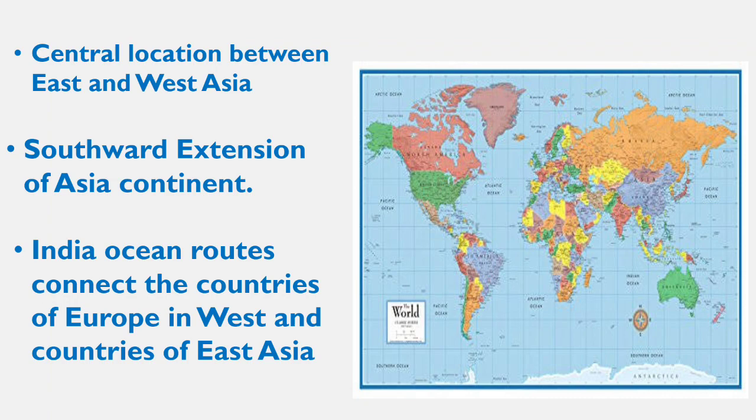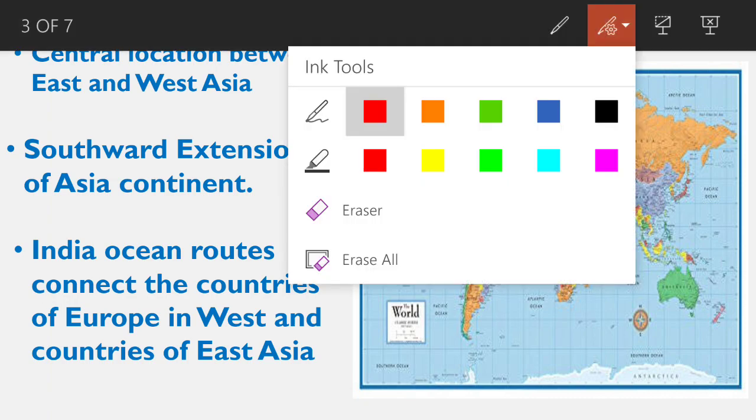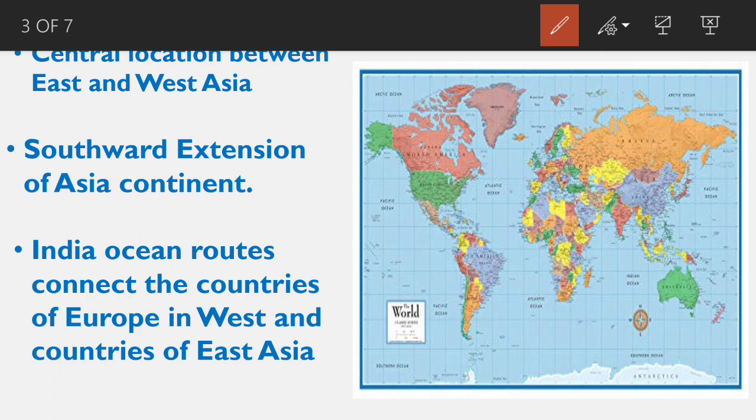It has a central location between East and West Asia. How? Let's have a look. India is situated in the south part of Asia, and it divides the east part and the west part.